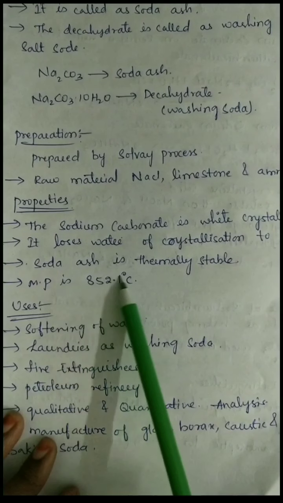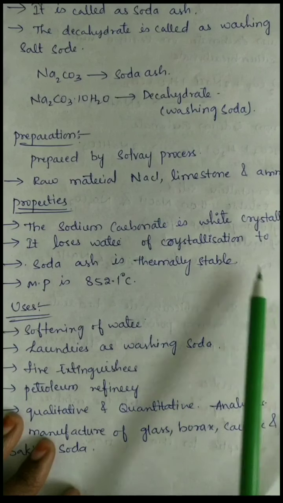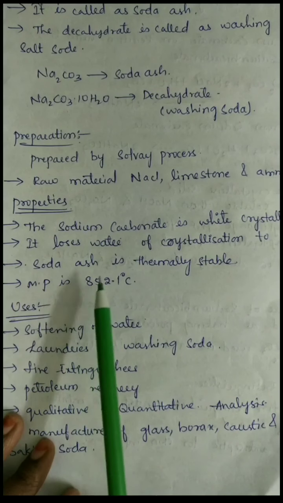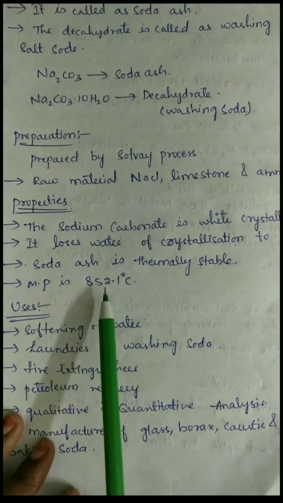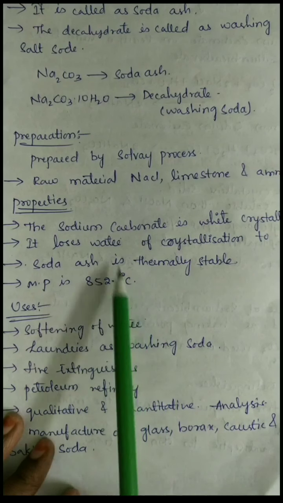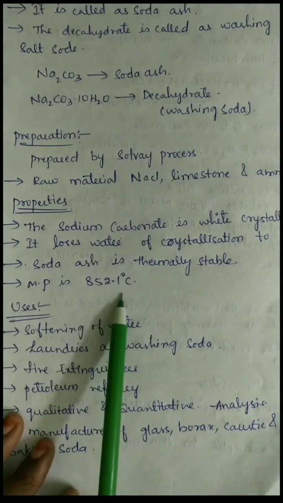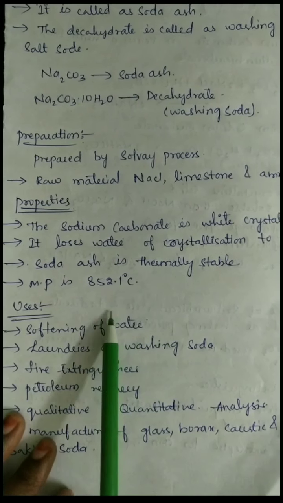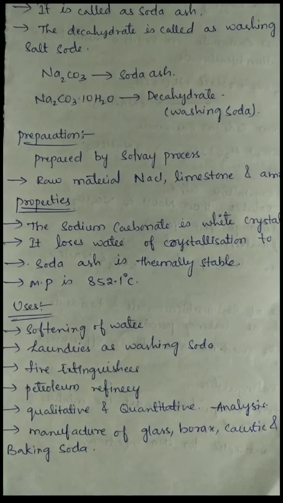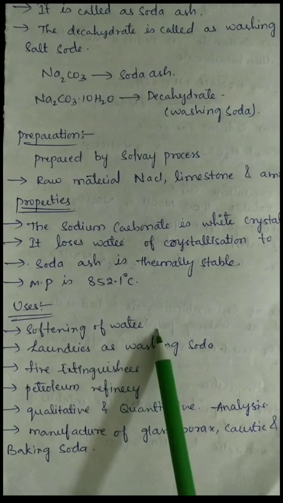And the soda ash, that is Na2CO3, is thermally stable. The melting point of sodium carbonate is 852.1 degrees centigrade.